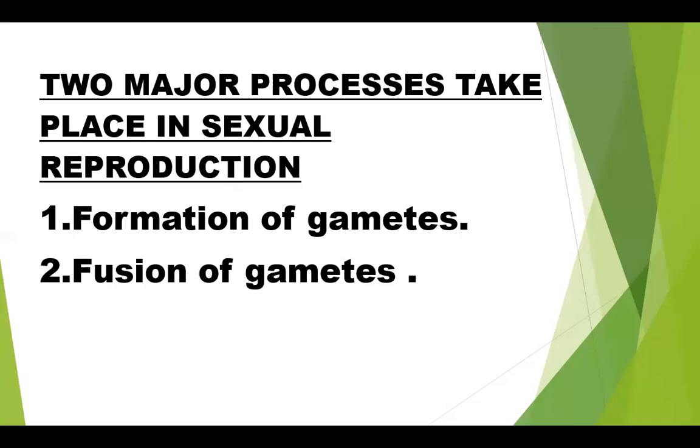Sex cells are reproductive cells or germ cells. The gametes produced in sexual reproduction, the male and the female gametes, unite together to form a zygote. So fusion takes place in sexual reproduction.